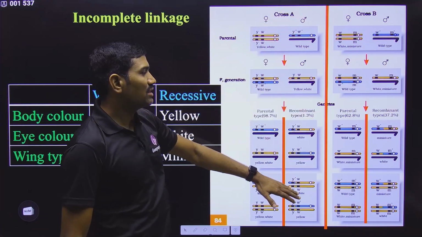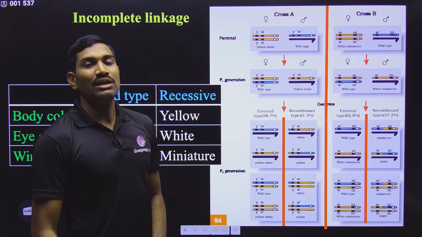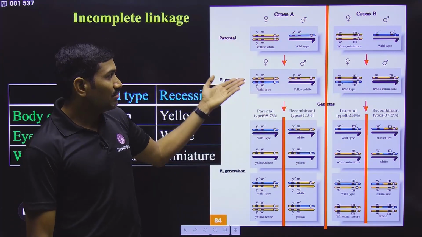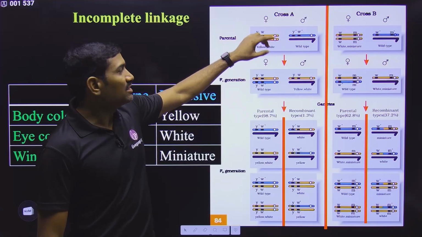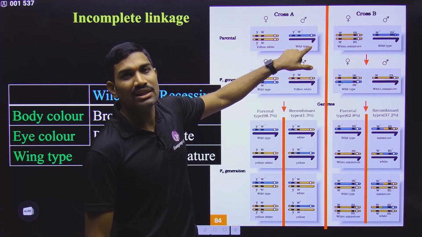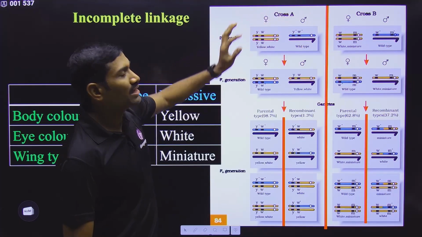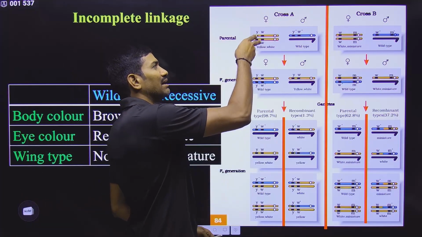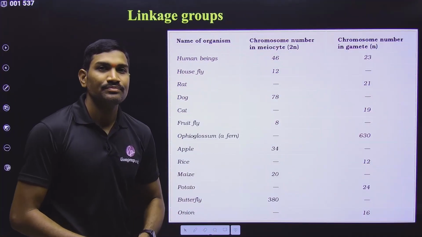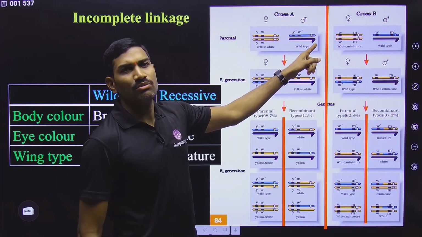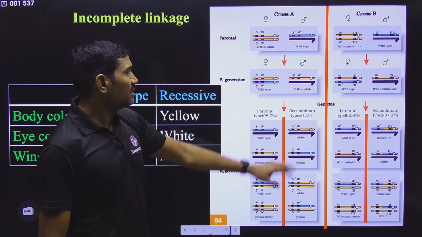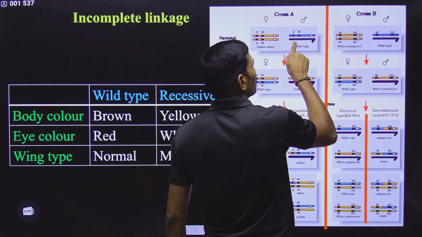If you understand cross A, in the same way you can write for cross B also. In the regular lecture, I showed how to write the gametes and how individually we write for each gene. Please remember, these are present on the X chromosome. This is the chromosome having the hook. This hook-containing chromosome is the Y chromosome in Drosophila, and this is the X chromosome. In Drosophila, the female has two X chromosomes, and the male has one X and one Y. This concept is almost similar to humans, but the human Y chromosome does not contain a hook, whereas in Drosophila the Y chromosome has a small hook. Please observe carefully. And these genes were not mentioned on the Y chromosome.